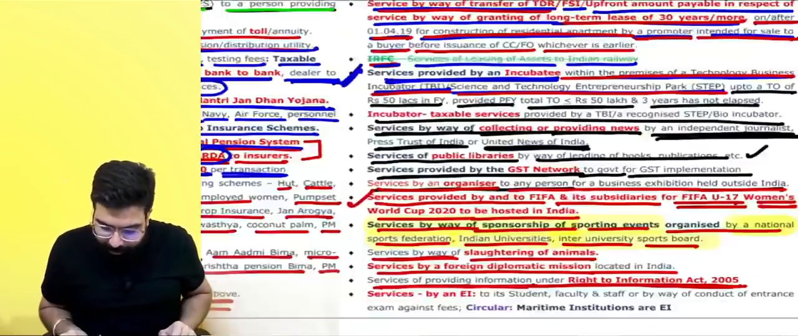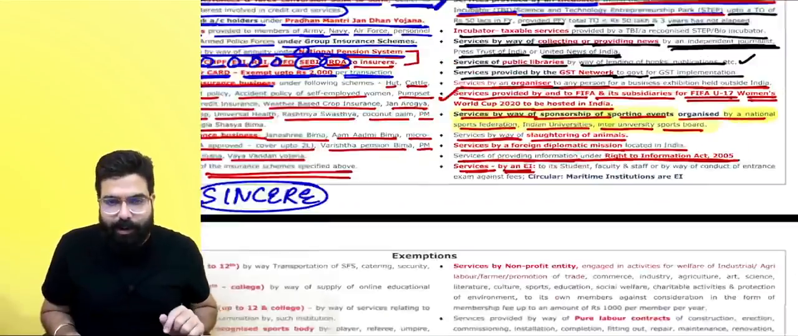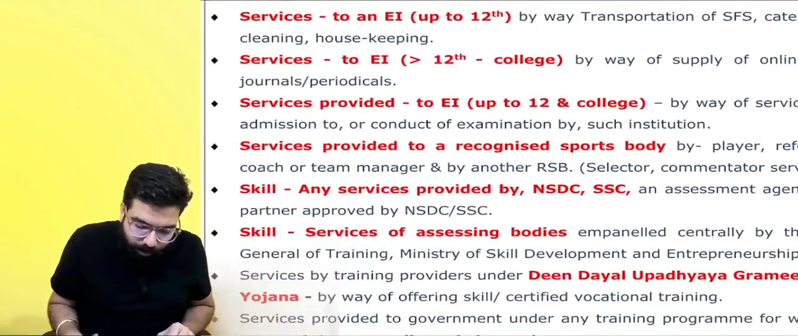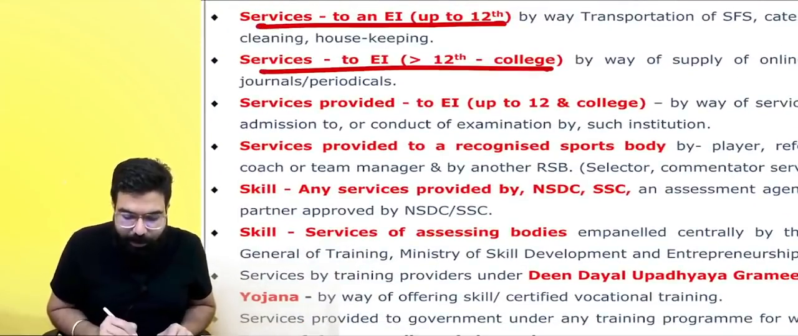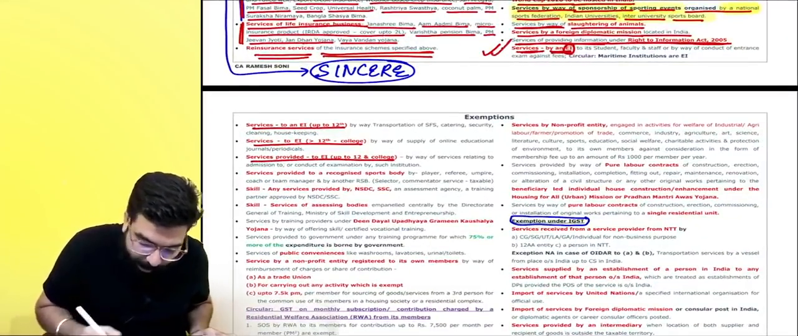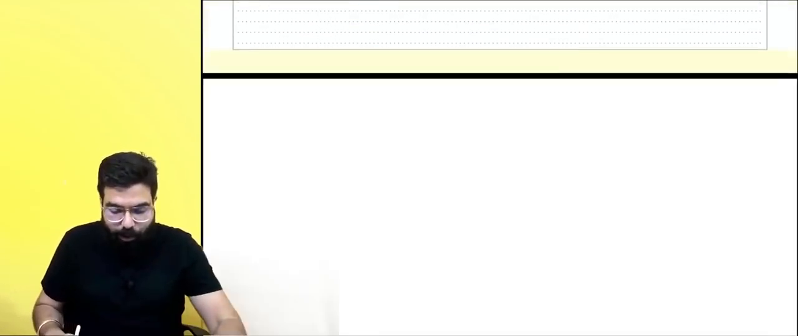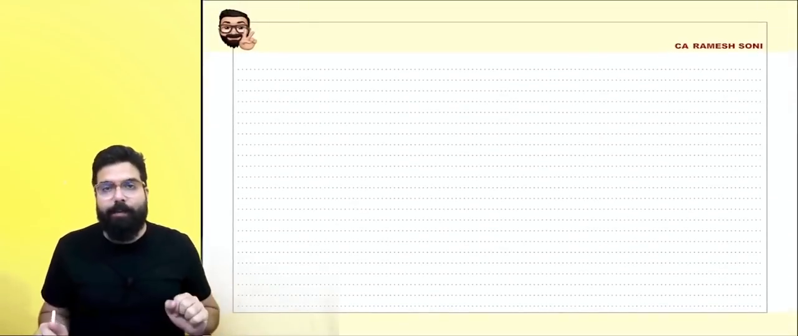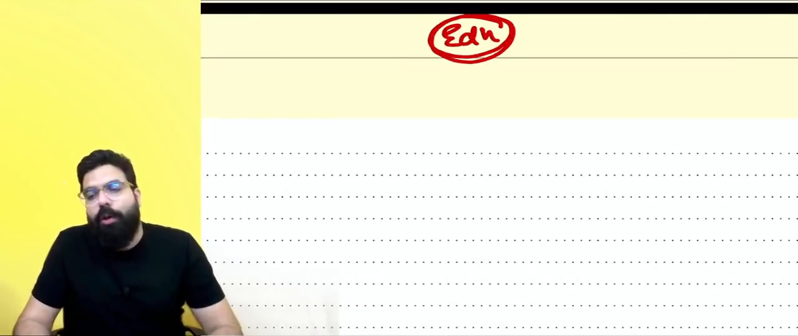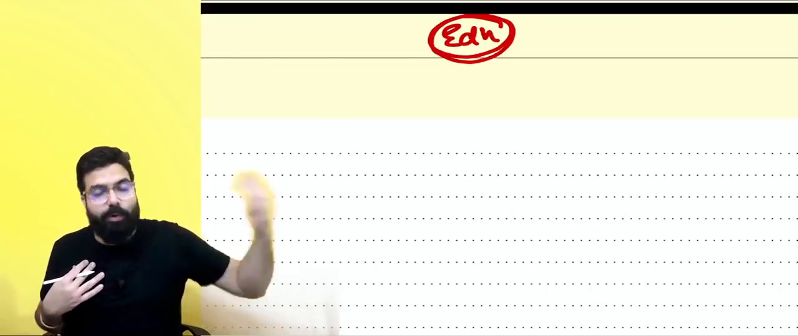Now, the next one is relating to services by educational institutions. Before I explain educational institutions, see over here, this is also relating to educational institutions, this is also, and this is also. These four points, 1, 2, 3, and 4, I would like to explain to you. Everyone, please see over here. Education is one of the causes which the government has to support. The government has to support people who are trying to educate the masses.